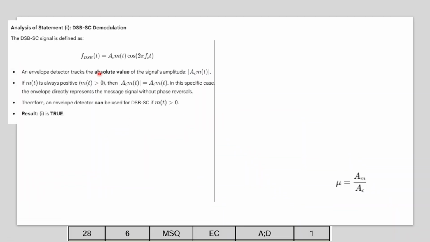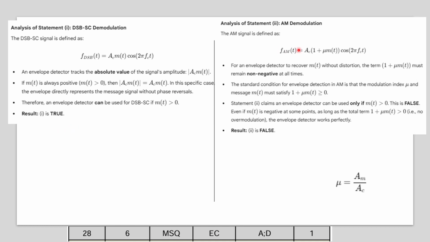So now let's talk about it. For DSB-SC, your m(t) should be greater than or equal to 0. This should always be positive. It cannot be negative. Otherwise, if your amplitude is negative, how will you detect, right? So your first one is true, and for the second one, 1 plus μ m(t) should be greater than or equal to 0. But in your option, what is given is that m(t) should be greater than 0. So 1 plus m(t) may be 0, and for some cases even when m(t) is less than 0.